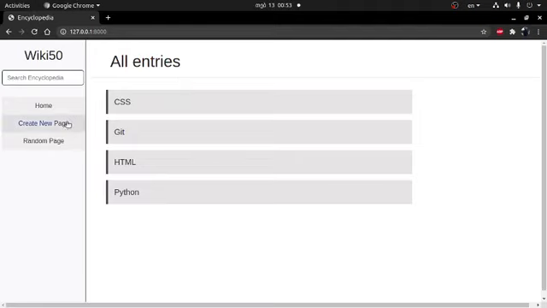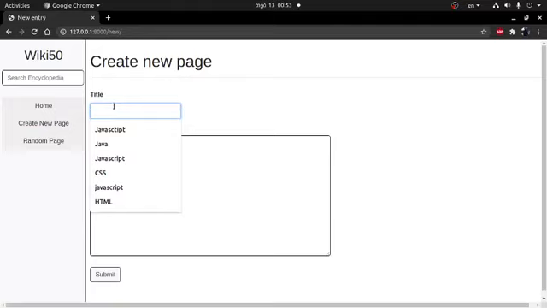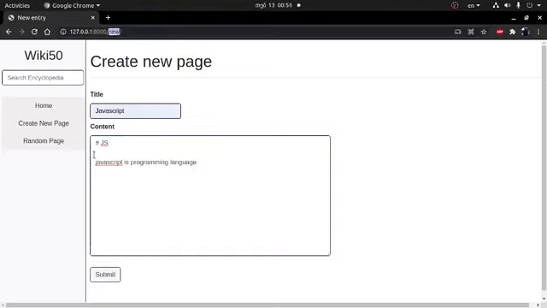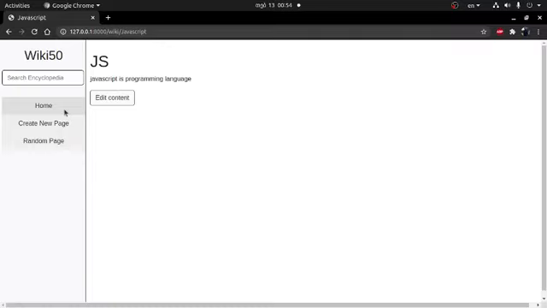Now let's try creating a new page. Let's type its title, JavaScript for example, and its content, JS, anything. And I can submit it. I'm on /new. This is my Markdown content, its title, and let's hit submit. And my new entry is created, and I'm on the JavaScript entry, and it says its content.